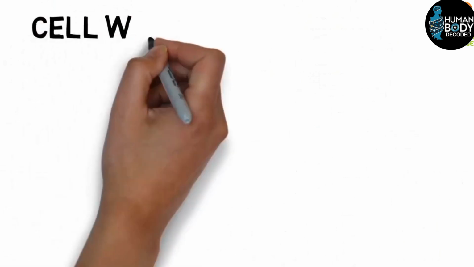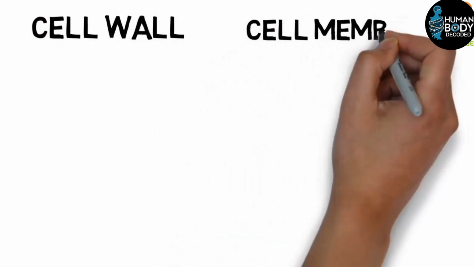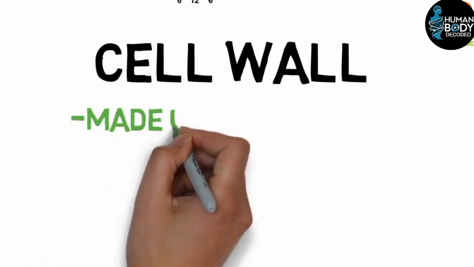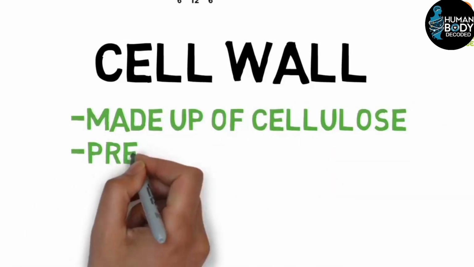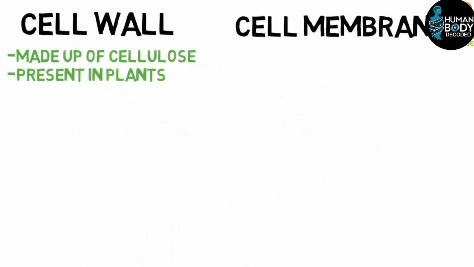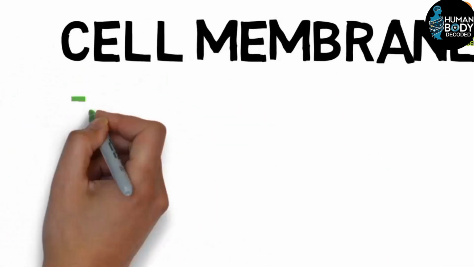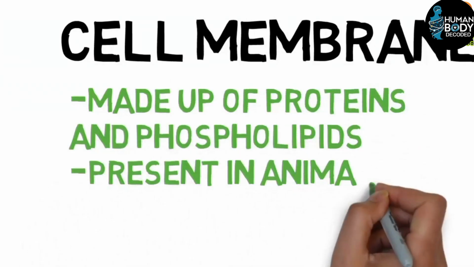Now, we will study the difference between cell walls and cell membranes. It's important to know this distinction to understand the five kingdom system. The main difference between the cell wall and the cell membrane lies in their composition. The cell wall is made of cellulose and is found in plants. However, the cell membrane is made of proteins and phospholipids and is found in animals.